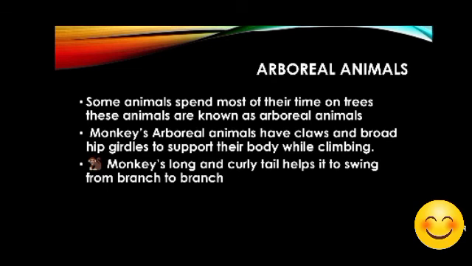For example, monkey. Have you ever seen a monkey? They can jump from branch to branch, but we can't easily. Why? Because their claws are very strong, their muscles are very strong, their limbs are very strong, and they can hold the branches tightly for a long time. We can't. They have a tail, which is also very strong, which helps them to balance the body while swinging from one branch to another. So arboreal animals include many animals like tree lizard, squirrel or monkey.